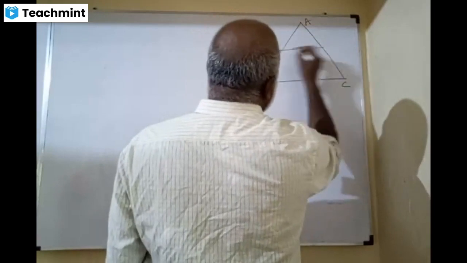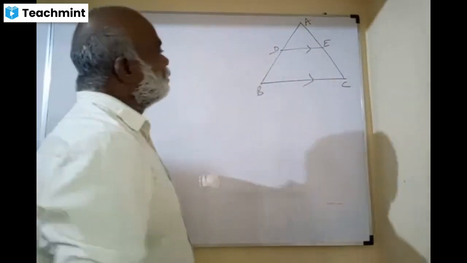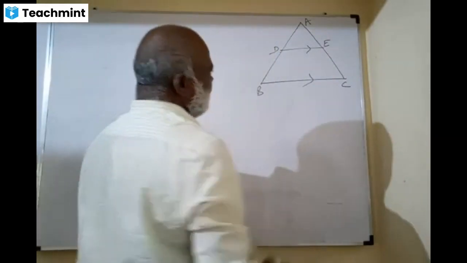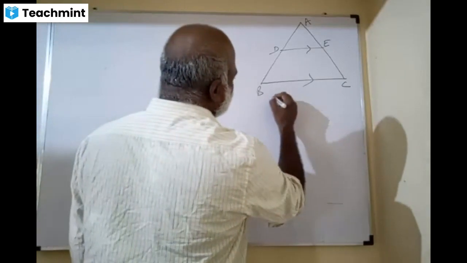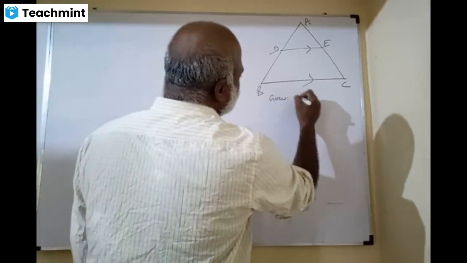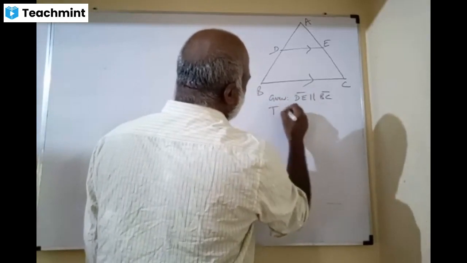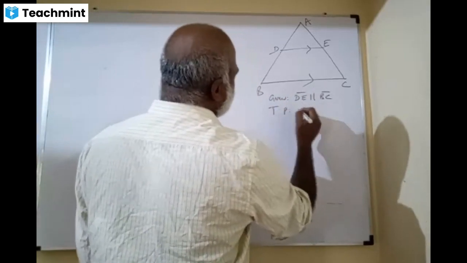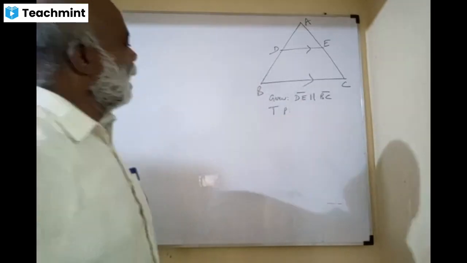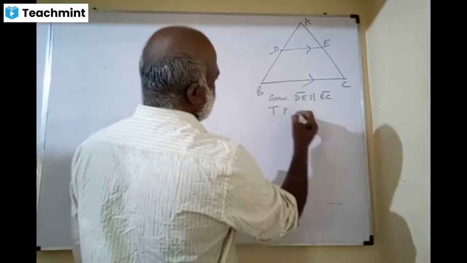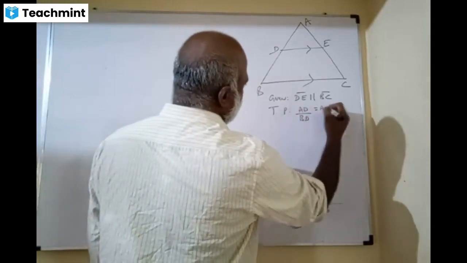This is DE. This is parallel to this. Friends, you made a construction, dears. What is given, dears? Given is DE is parallel to BC, and prove, what is to prove, dear? Tell me. Naga, tell me. AD by BD is equal to AE by EC, sir. Wonderful.